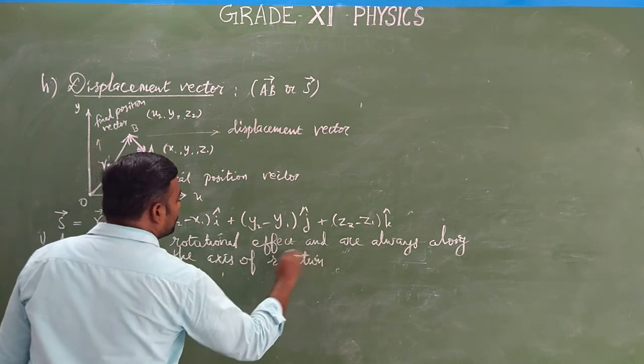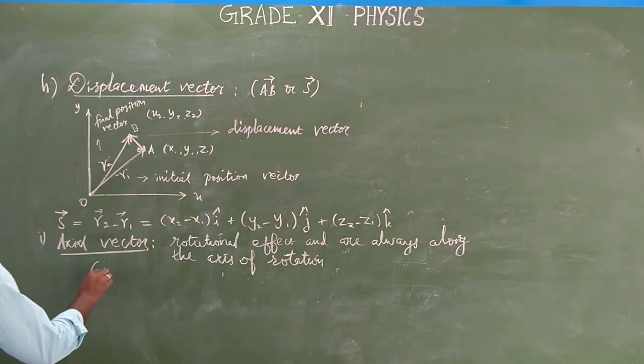Then the vector is said to be a rotational vector. We have many examples that we are going to study in the upcoming chapters.